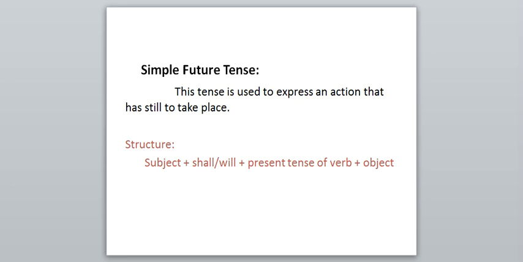We will move to the simple future tense. Here I will ask you a simple question. When your mother tells you to do your homework and you are not in the mood to do it now, and she is telling you again and again to go and do your homework, at that time what is your answer? How do you reply? You say, "Mummy kal karunga na," right? Mummy kal karunga, otherwise kal karungi.